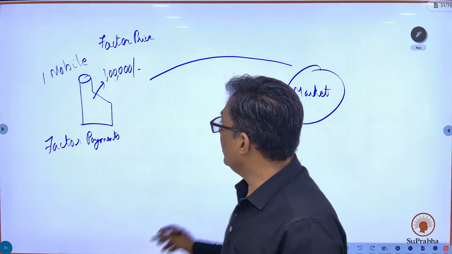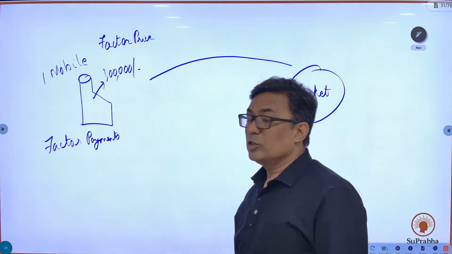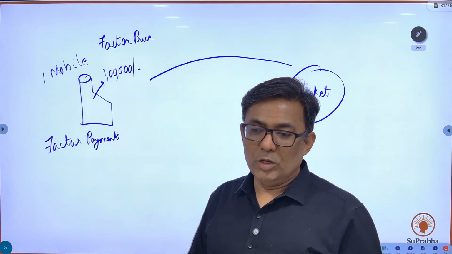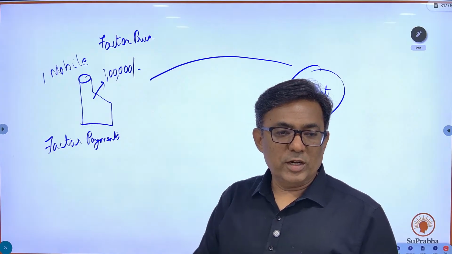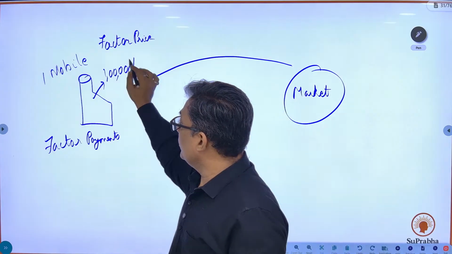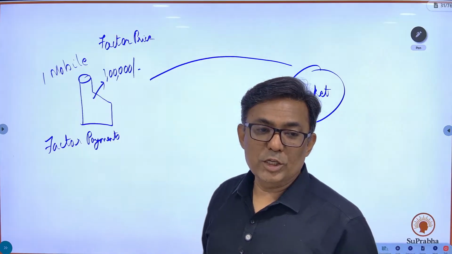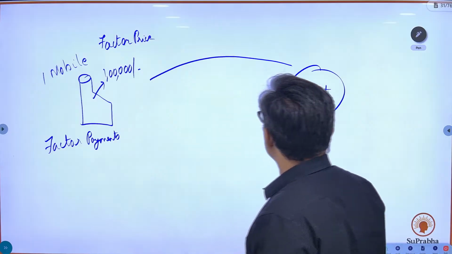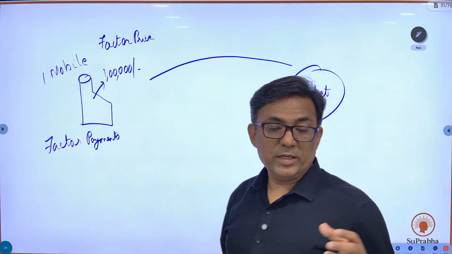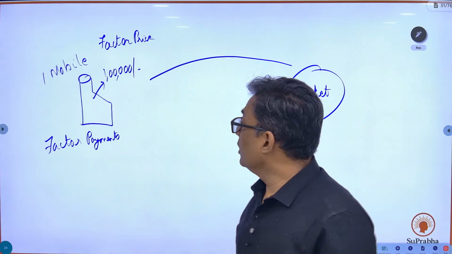Transportation, everything I included in the factors of production. The retailer's profit, the wholesaler's profit, everything has come into the factors of production. The change in the price is with respect to the taxes, the taxes which are levied by the government.